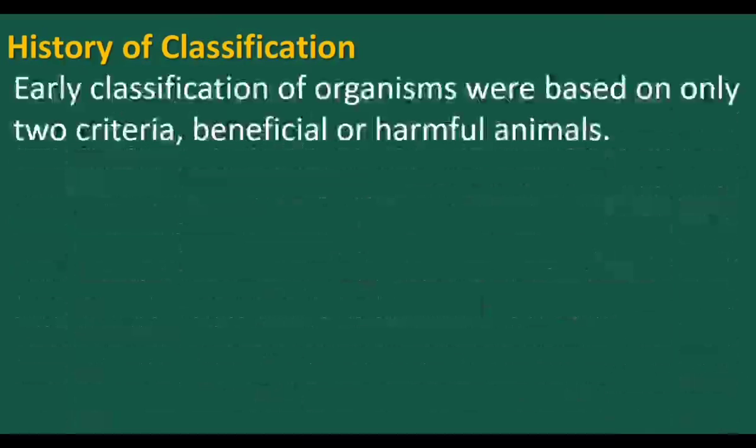Early classification of organisms was based only on two criteria. They are beneficial or harmful animals. Animals were grouped under two categories. Useful animals were grouped under beneficial. Disturbing animals were grouped under harmful animals.